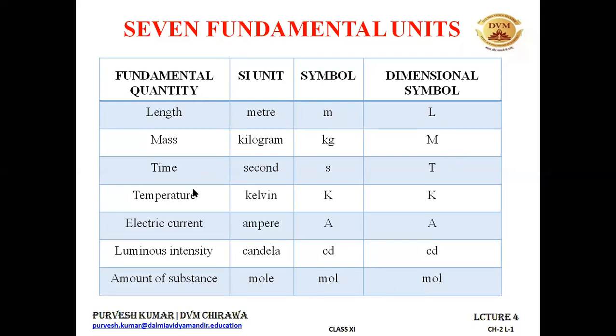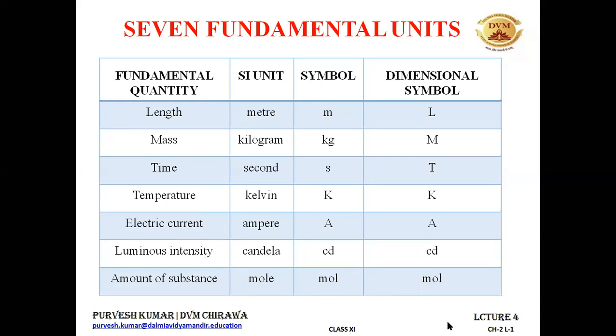Similarly, temperature is measured in Kelvin. Symbol is capital K, and the dimensional symbol is also capital K. Electric current is measured in ampere. Symbol is capital A, and the dimensional symbol is also capital A. Luminous intensity is measured in candela. Symbol is cd, dimensional symbol is also cd. For amount of substance, the SI unit is mole. The symbol for mole is mol, and the dimensional symbol is also mol.